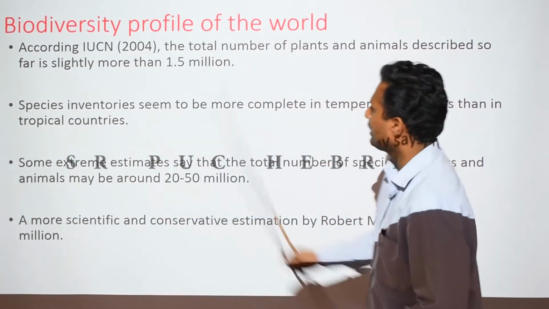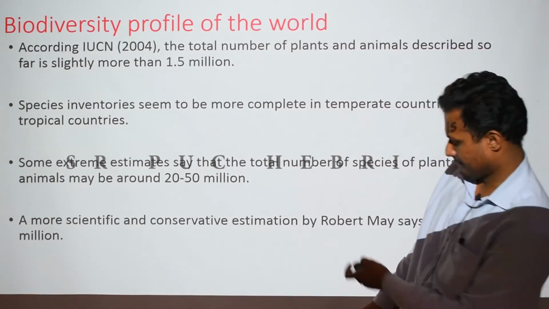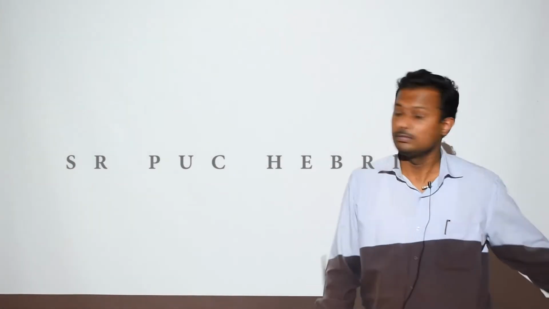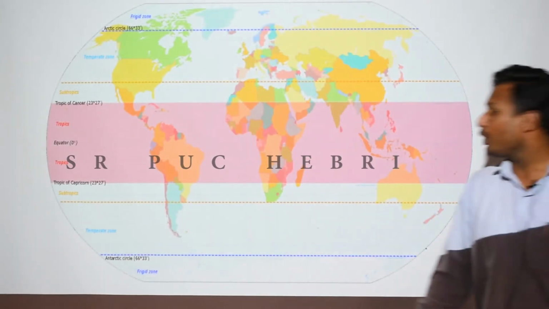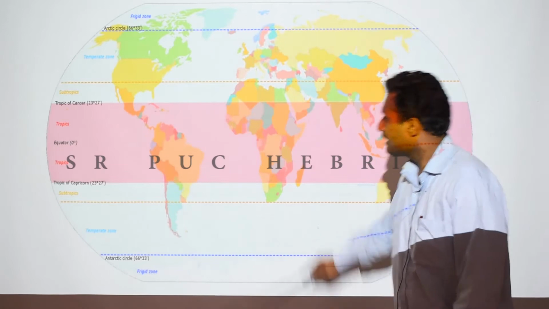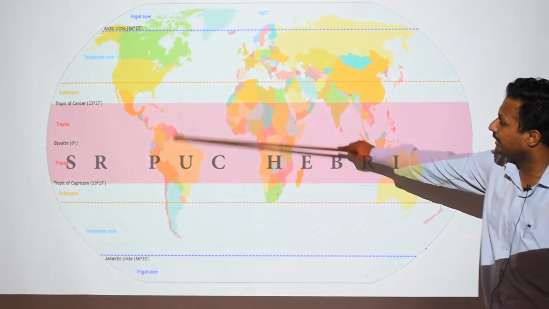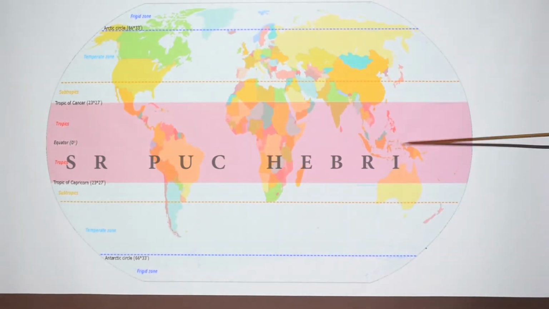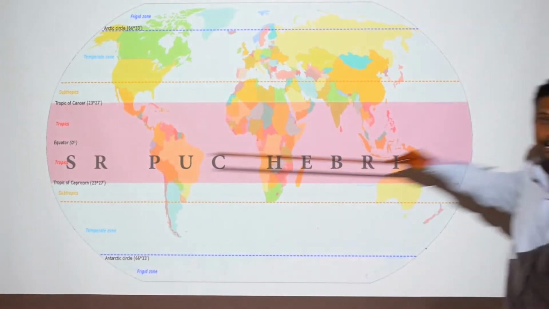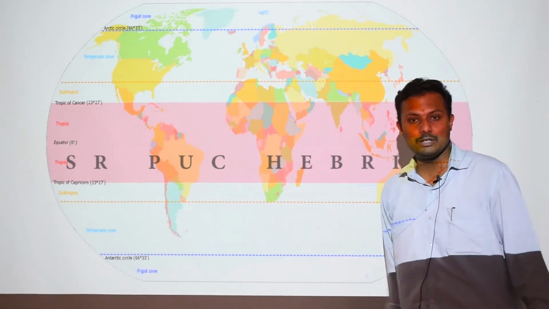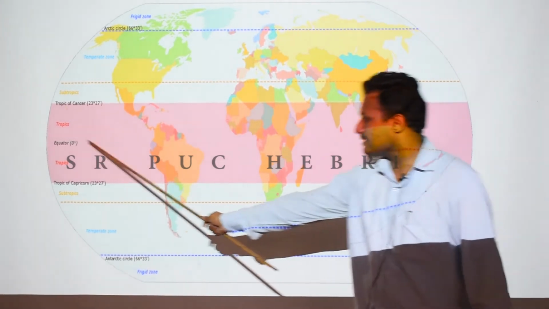When we look at this diagram, the picture of the globe, it shows us the different regions. The pink region that we have covered, this is the equator, the imaginary line running across the globe at exactly the center, which we consider to be 0 degree latitude.